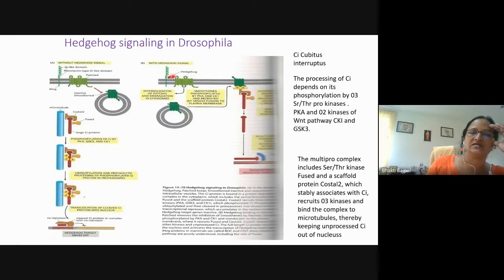But when the hedgehog signal is there, the co-receptors will bind to it, and there will be internalization of Patched and degradation in the lysosome. So, as soon as Patched is removed, Smoothened will move to the plasma membrane, and then it is phosphorylated by PKA and CK1, which will then recruit the Costal 2 protein and the Fused protein. So when Fused and Costal 2 are recruited by the Smoothened protein, this CI protein will be free. It is now in the complete intact form. It will enter the nucleus, and it will bring about the expression of the target genes.